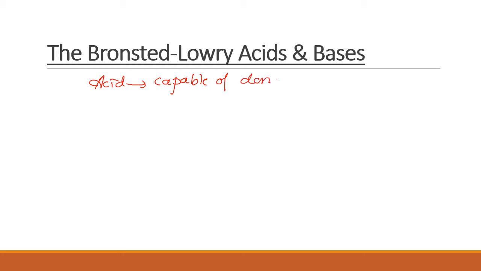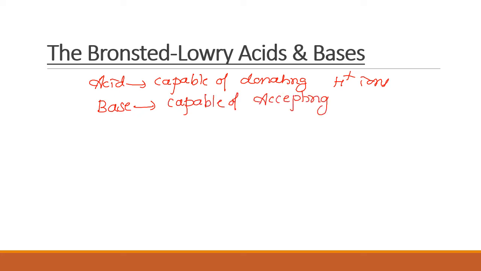A Bronsted-Lowry base is one capable of accepting H plus ions. That is the difference between Arrhenius theory and Bronsted-Lowry theory.